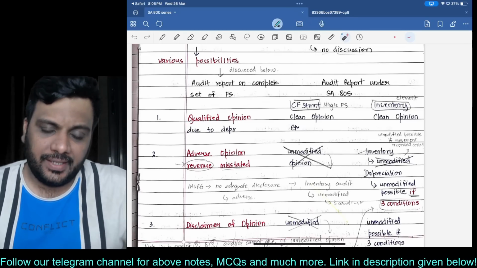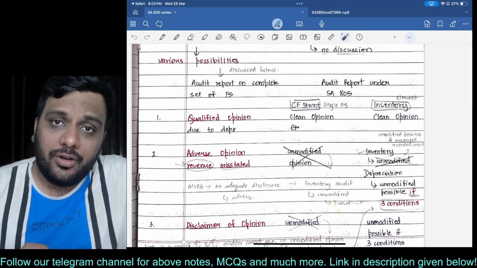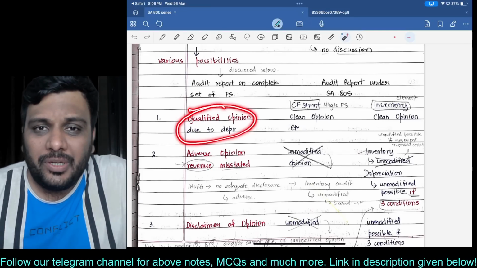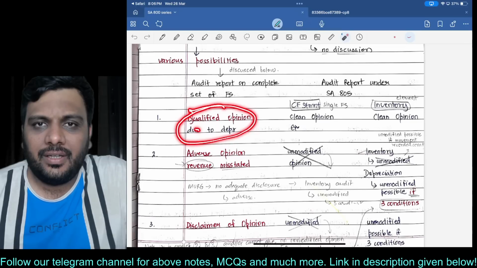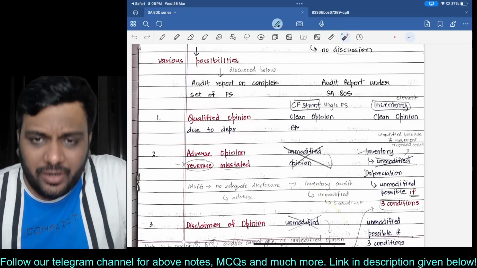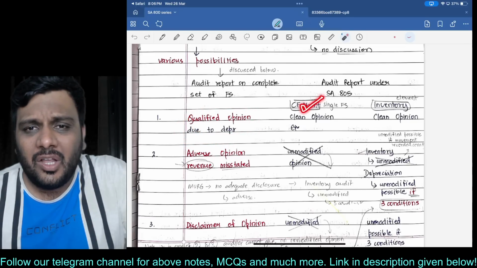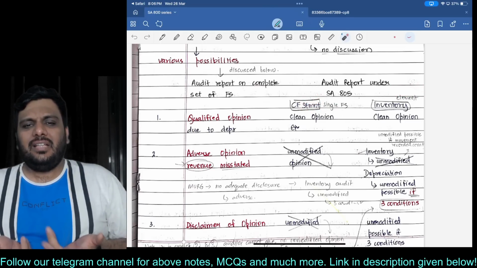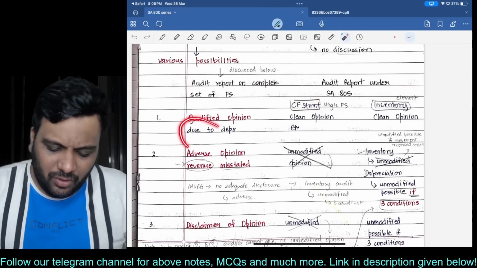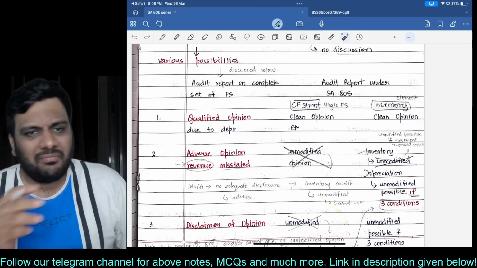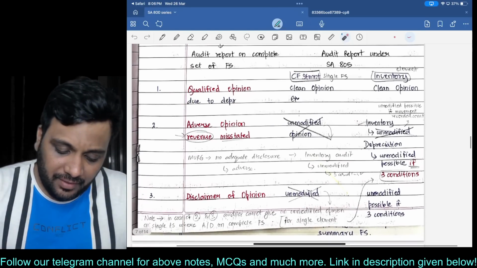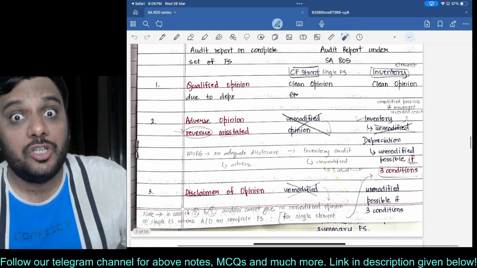Now listen to me. If you are preparing the audit report on the complete set of FS, and you have given a qualified opinion due to depreciation, and let us say you are auditing separately the cash flow statement or inventory, both of them you can give a clean opinion. That's okay, because here you have given a qualified opinion due to depreciation. They have no effect over here. Okay, let us say you have given an adverse opinion, that is, revenue is misstated.